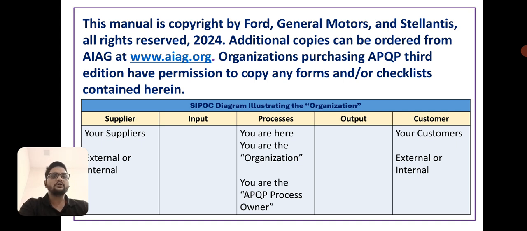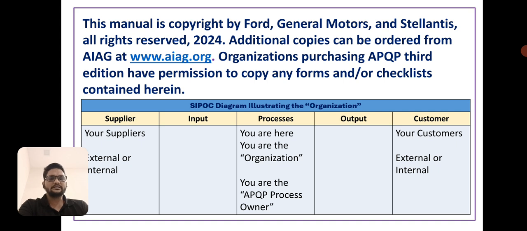Now, the SIPOC diagram that illustrates the organization. S is supplier, I is input, P is process, O is output and C is customer. Your supplier can be external or internal, that is supplier.